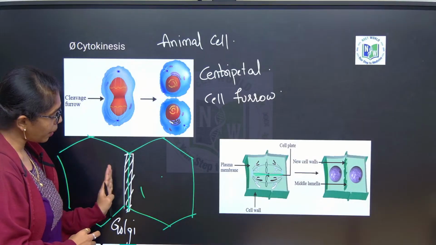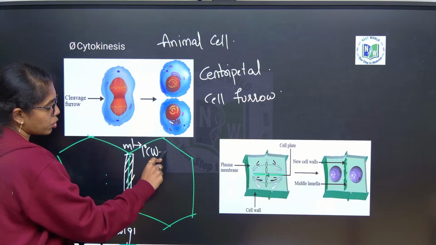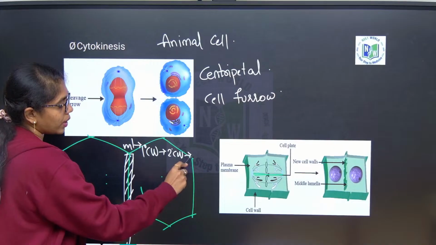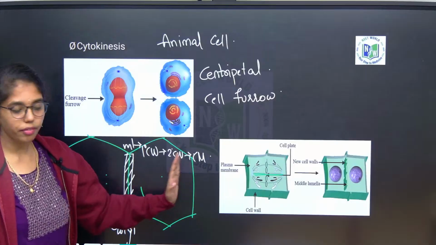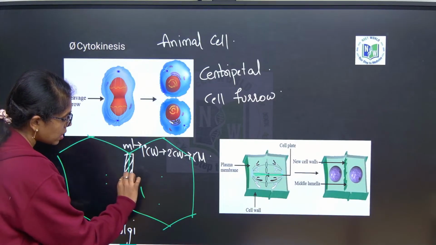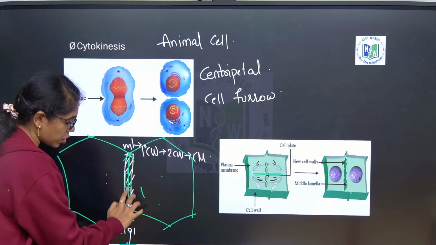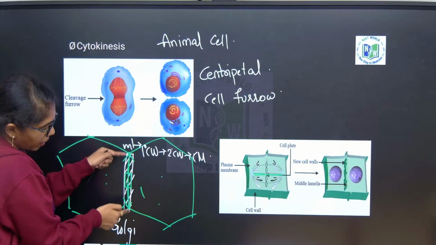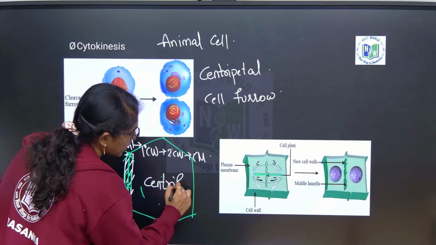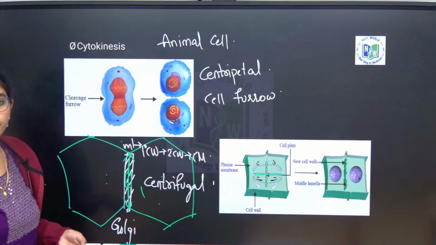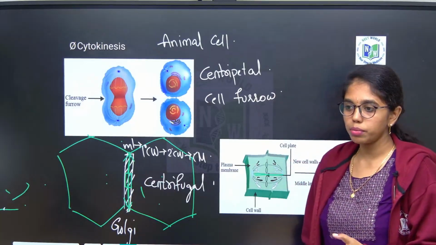So fine. From middle lamella, you tell me what will be there? Middle lamella, next to that primary cell wall, next to that secondary cell wall, and next to that what is there, beta? Cell membrane, and inside that nucleus. Okay. So this will be the order from outside to inside. Here what happens? The phragmoplast which is secreted here, it is moving in the opposite direction. So it is not from outside to inside, this is from inside to outside. So this you are calling it as what? Centrifugal. What do you call it as, beta? Centrifugal. Done? Fine. So have you understood both cytokinesis of plant cell and animal cell? Clear, right?